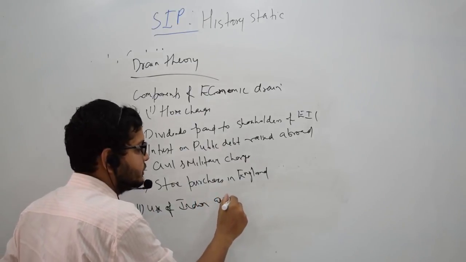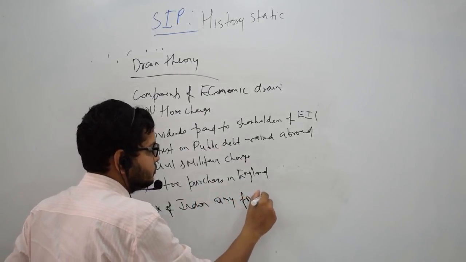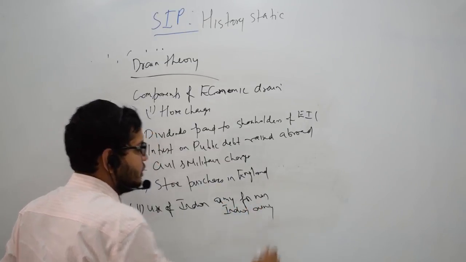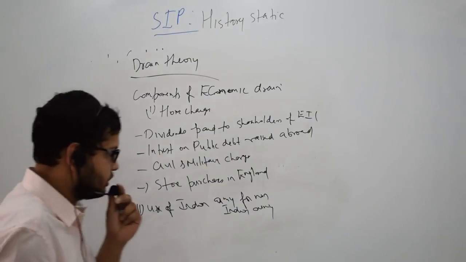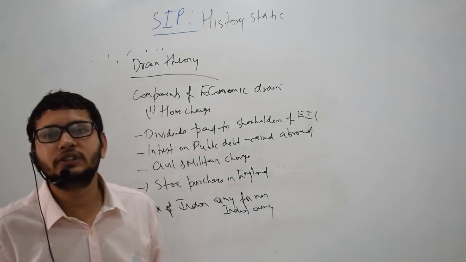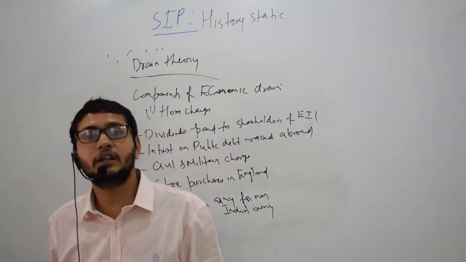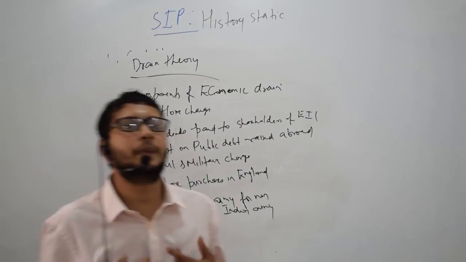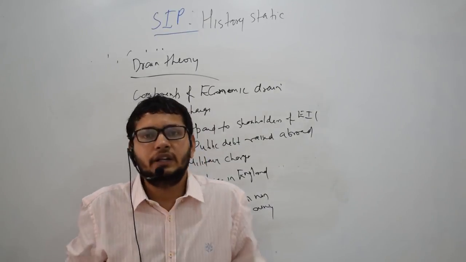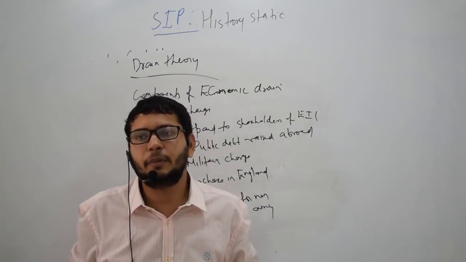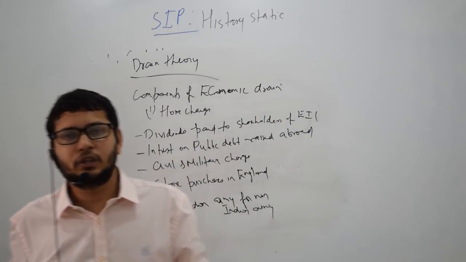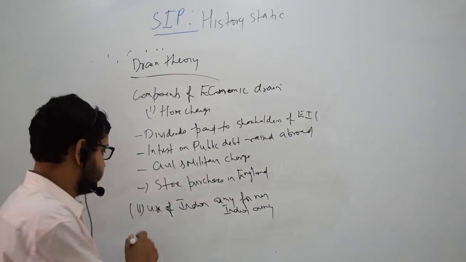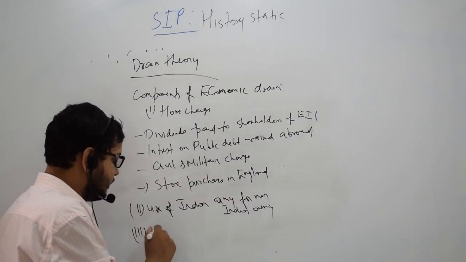for non-Indian purposes. So the Indian Army was used for fighting wars in Africa and in other places of Asia, and the people of India had to pay for that. And we were not party to it. I mean, we were not interested in it, but because of being subjugated to the British rule, we had to bear this expenditure. And thirdly,